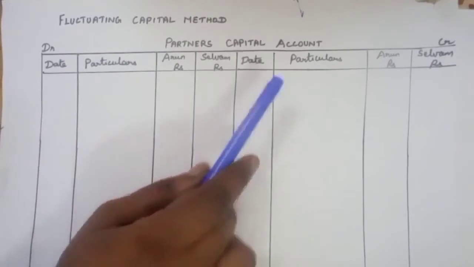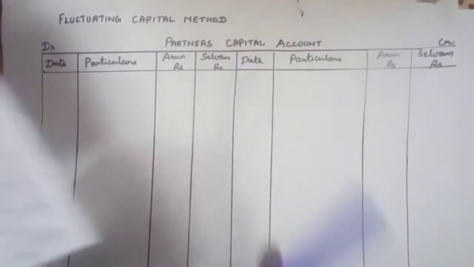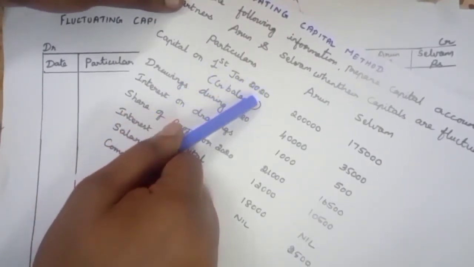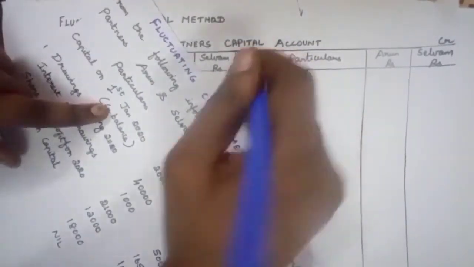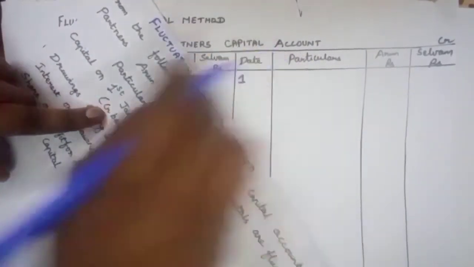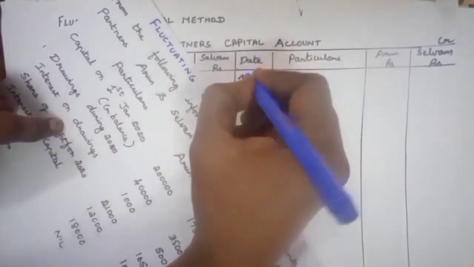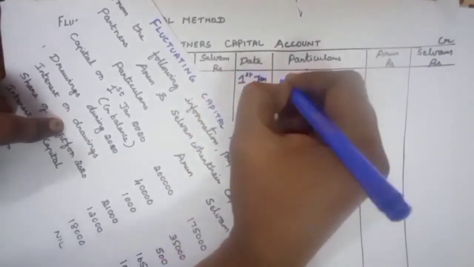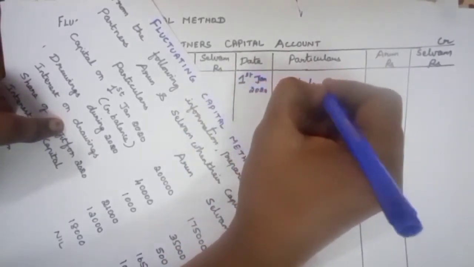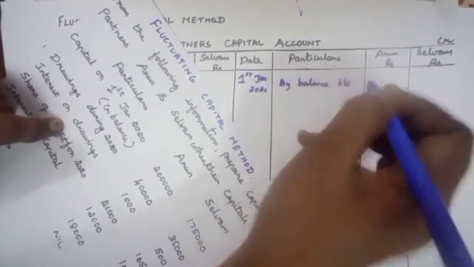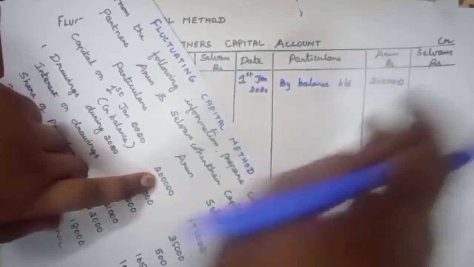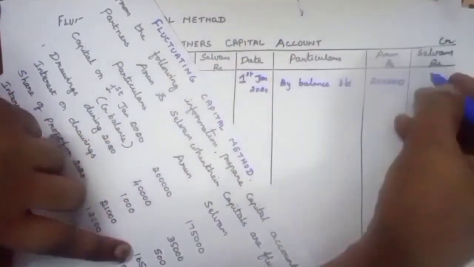We have to start with the opening balance of capital. Opening capital on 1st January 2020, it is a credit balance. Start with the opening balance on 1st January 2020. By balance brought down, 2 lakhs for Arun, 1,75,000 for Selvam.